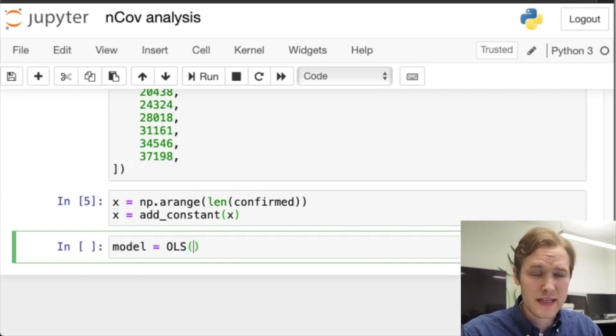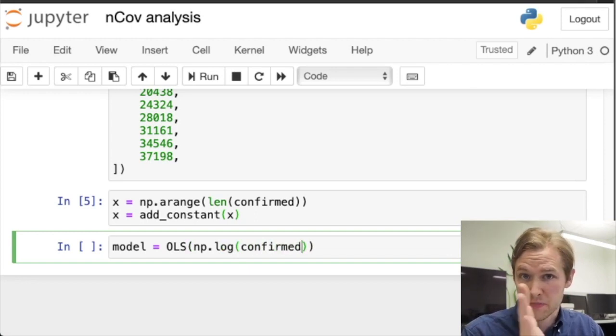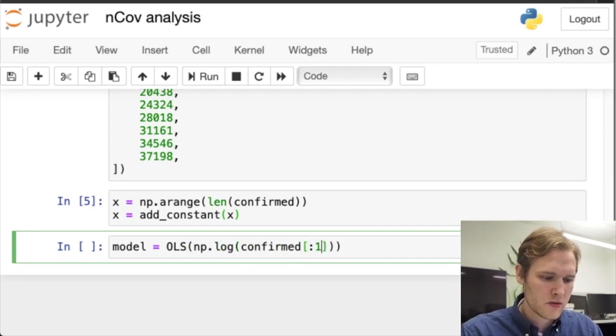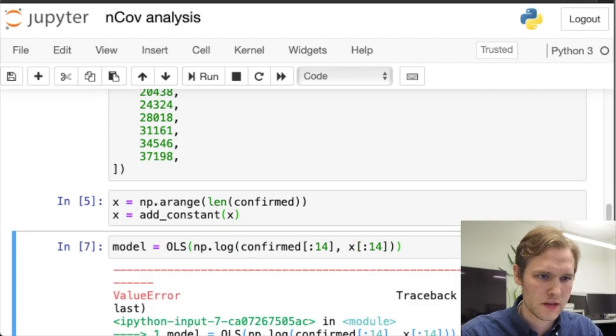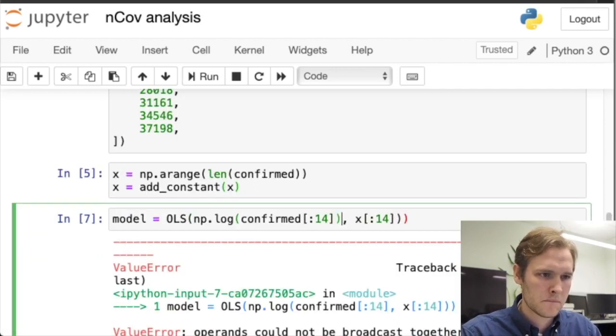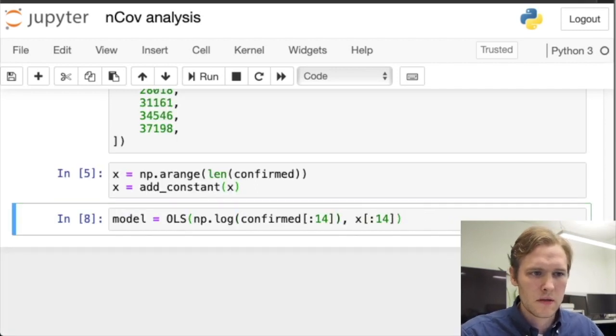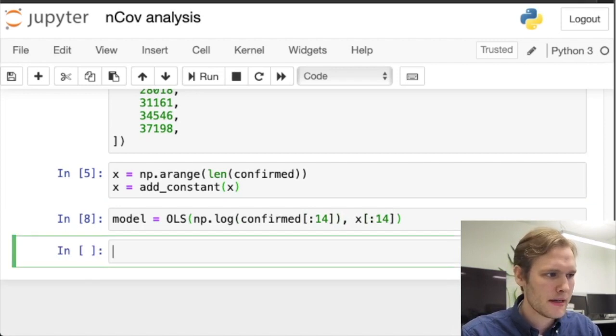And here comes my neat little trick. We will compute the logarithm of the confirmed cases, because the logarithm of an exponential function is a linear function, right? And first we'll look at the first 2 weeks since the first confirmed case, like so. There we go. And we will need to fit the model,